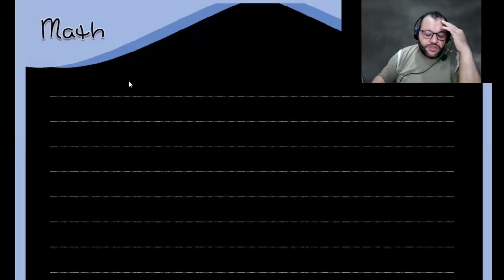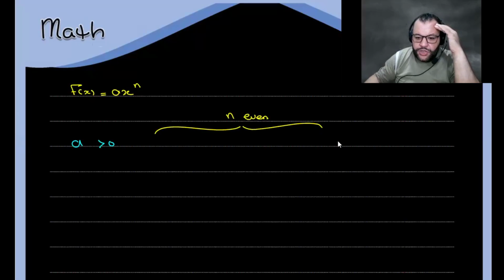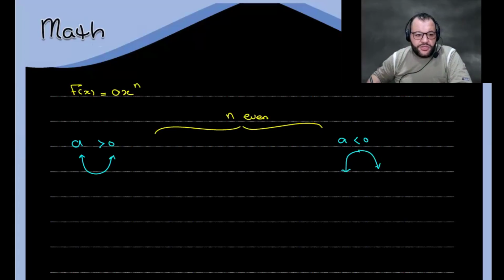Now you have the function. If you remember, when I say that f of x equals ax to the power n, we said if n is even, we have 2 cases: a is a positive number, greater than 0, or a is smaller than 0. For the first one, you will find that the 2 ends of the behavior are going up. But for the second one, the 2 ends of the behavior are going down. Any problem for this one? You remember this one?